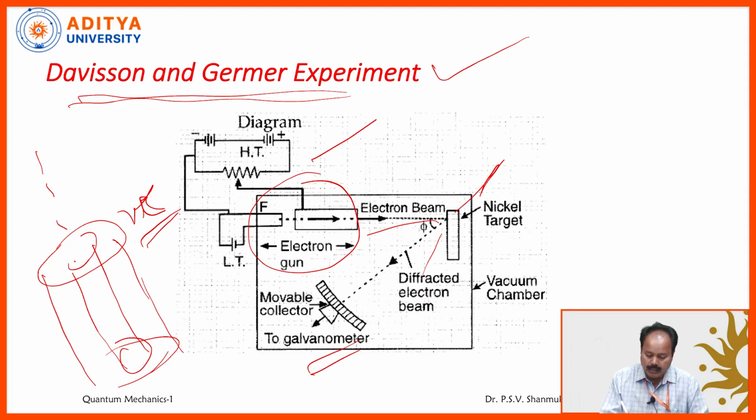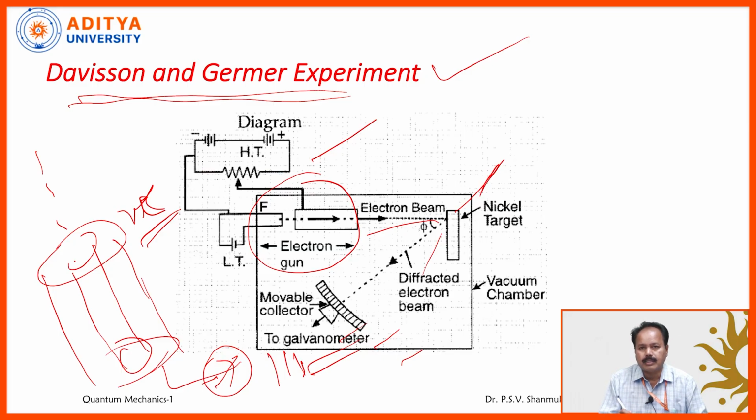This collector, or Faraday cylinder, as we call it, can be kept at different places by means of a circular graduated scale, so that at any place the electron beam enters the chamber and that electron beam will produce the current. Actually, this Faraday cylinder is grounded through a galvanometer so that these entered electrons will produce some current there. Why? Because current is nothing but flow of charges, flow of electrons. That's why they will produce some current here.